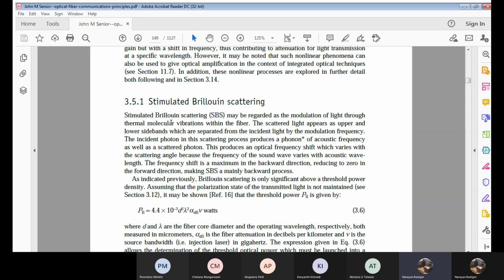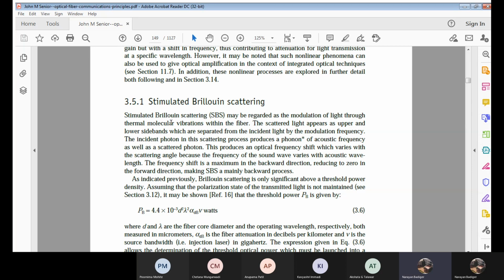Clear? What do you mean by acoustic frequency? This frequency is associated with sound. It means it depends purely upon the sound factor. So this phonon is also called a scattered photon.